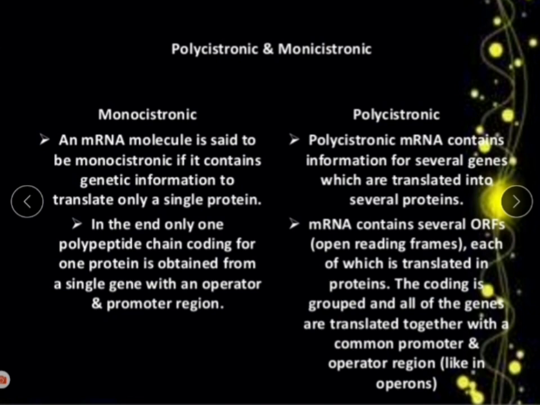See again, the next slide is on the same topic, monocistronic and polycistronic. mRNA is said to be monocistronic when it contains genetic information to translate only a single protein, and polycistronic when it contains several genes for several proteins.